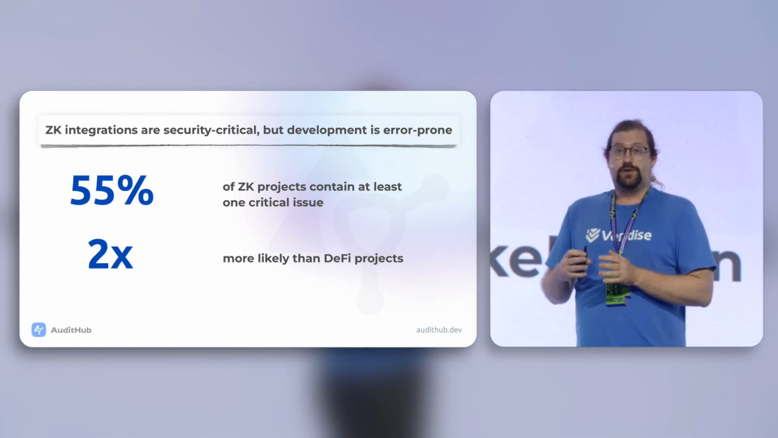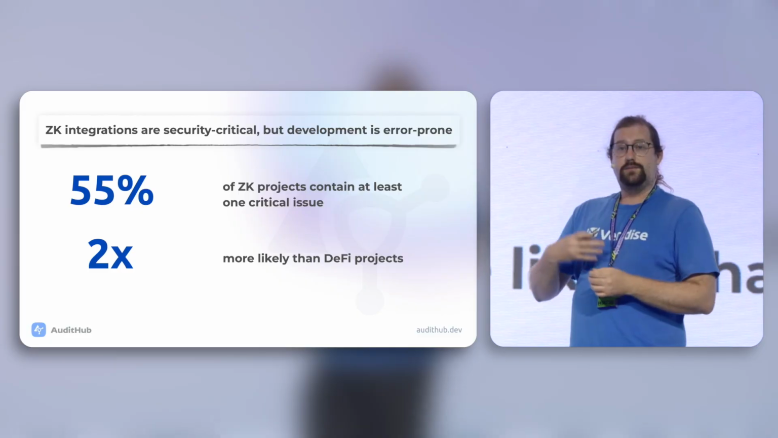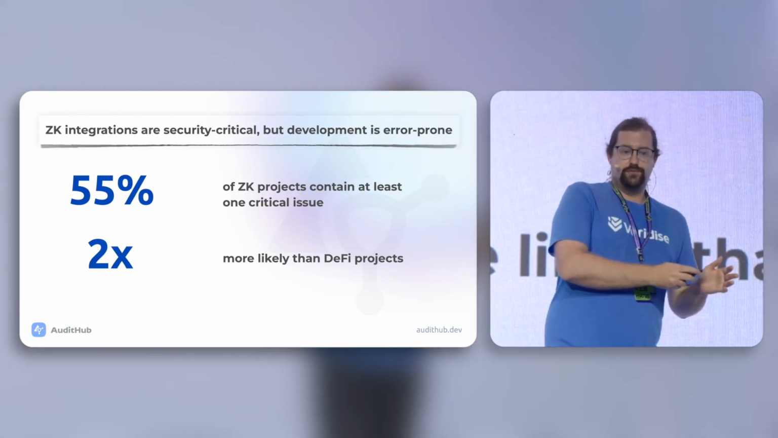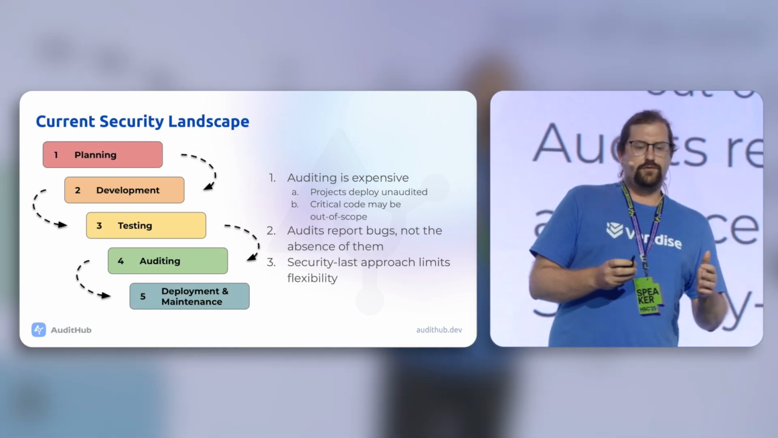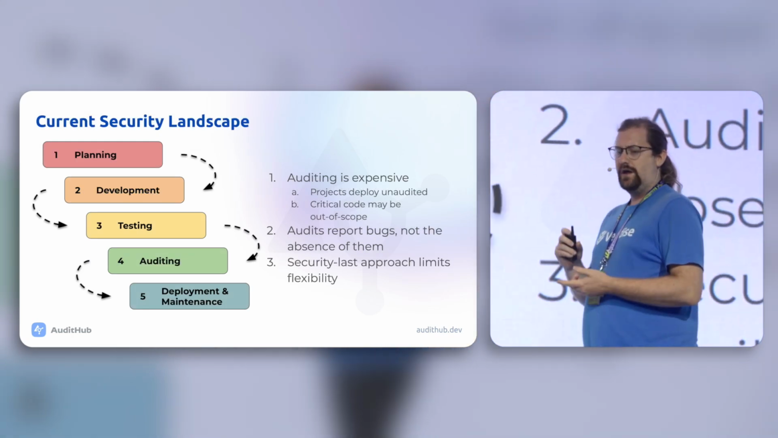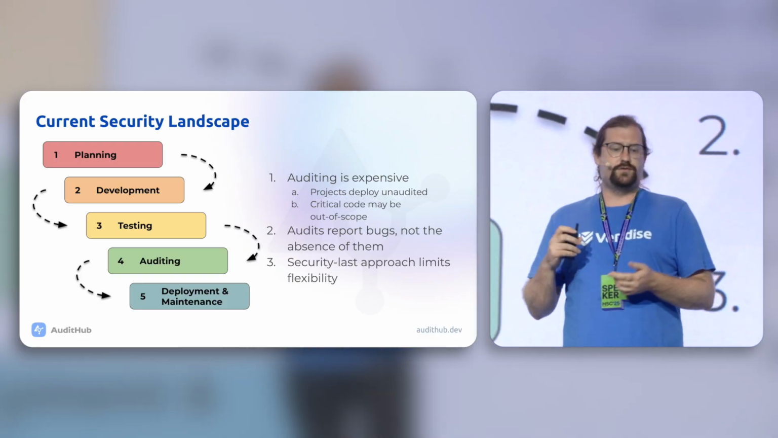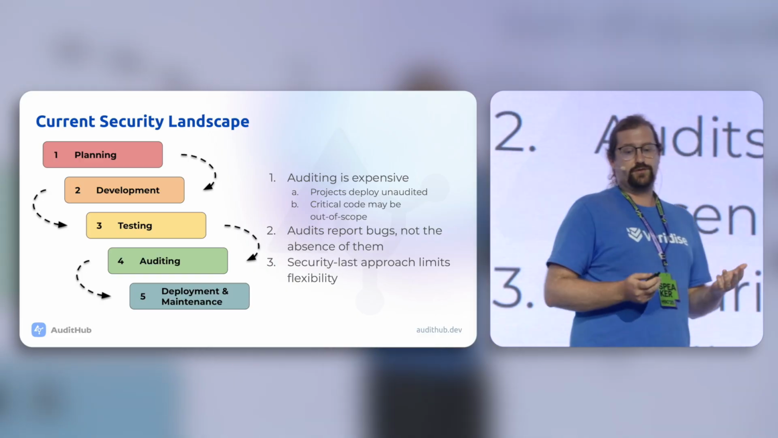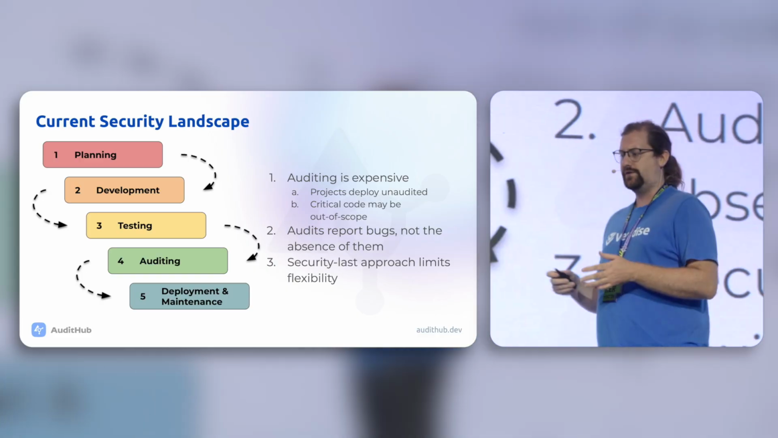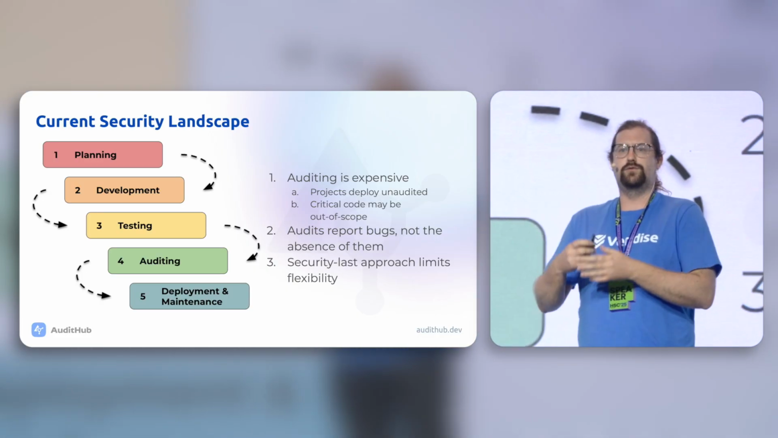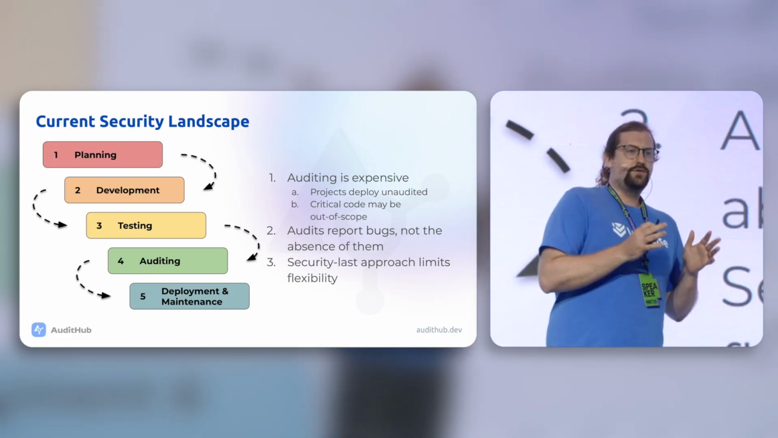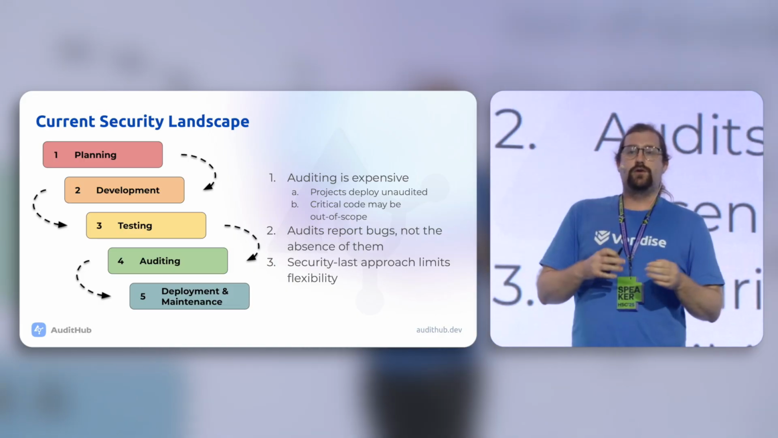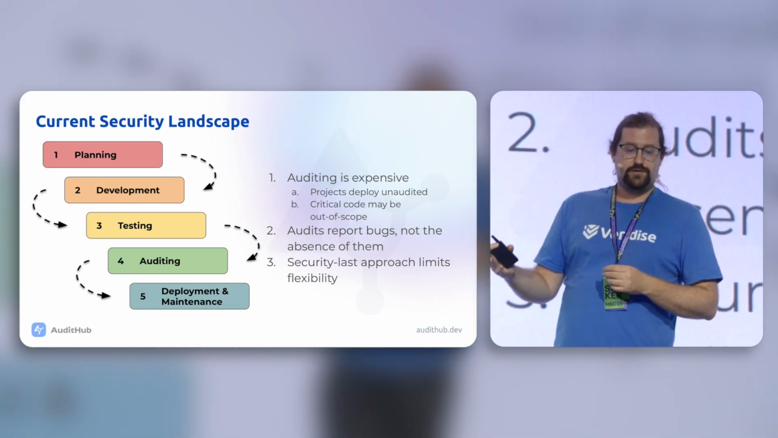These ZK integrations are often security critical because they bring things like scalability or privacy, but development is very error prone. So the problem we see here is that auditing is expensive, which has caused projects to deploy unaudited and leave critical code out of scope. In addition, there's an attitude that if I get an audit, then it will report all of the bugs. But audits are intended to report bugs, not the absence of those bugs. So you can't guarantee that an audit has found everything.